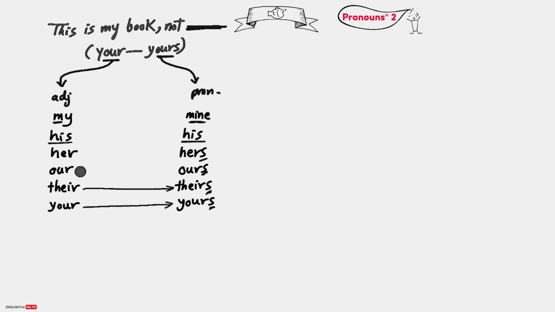Okay, how to use each of them in the sentence? Easy peasy. These ones must be followed by a noun. There should be a noun after them. But these ones, the noun comes before them, not after. Before them. That's it, no more.